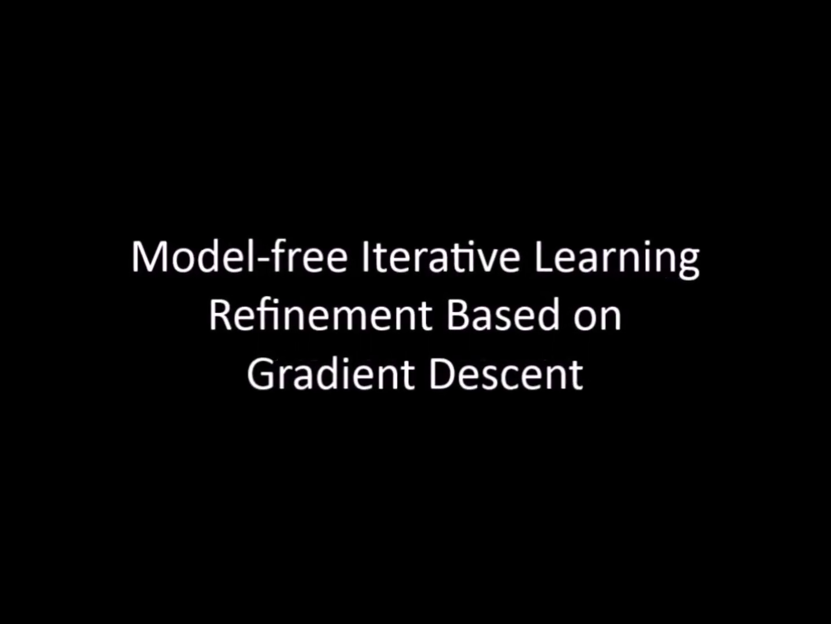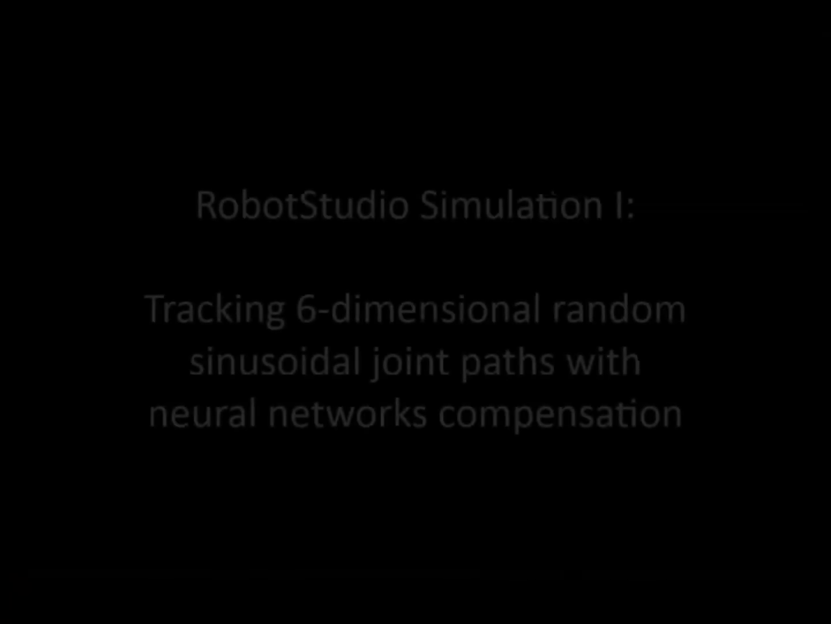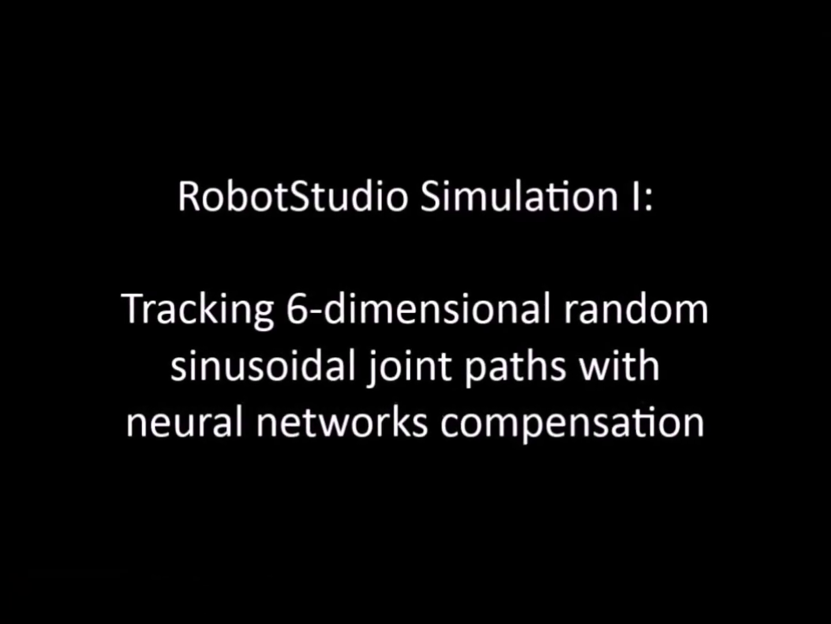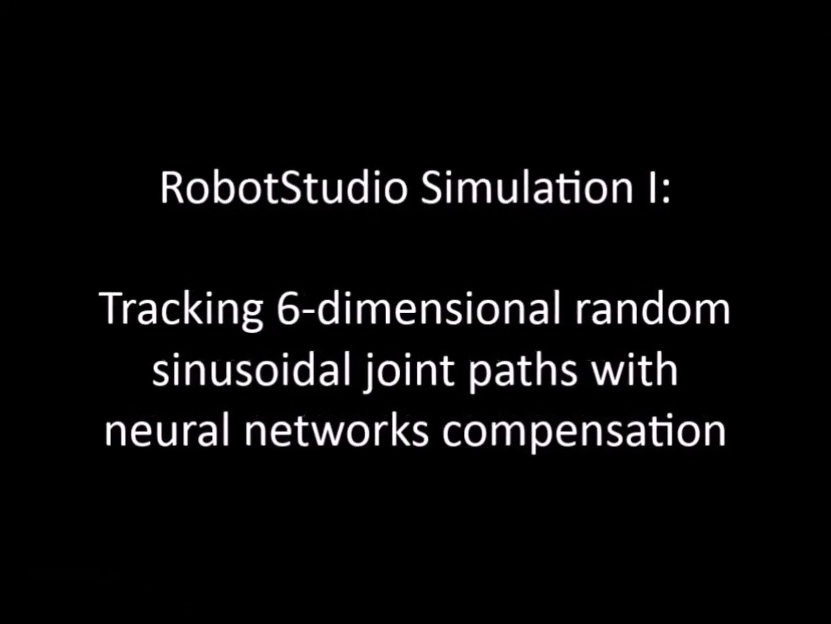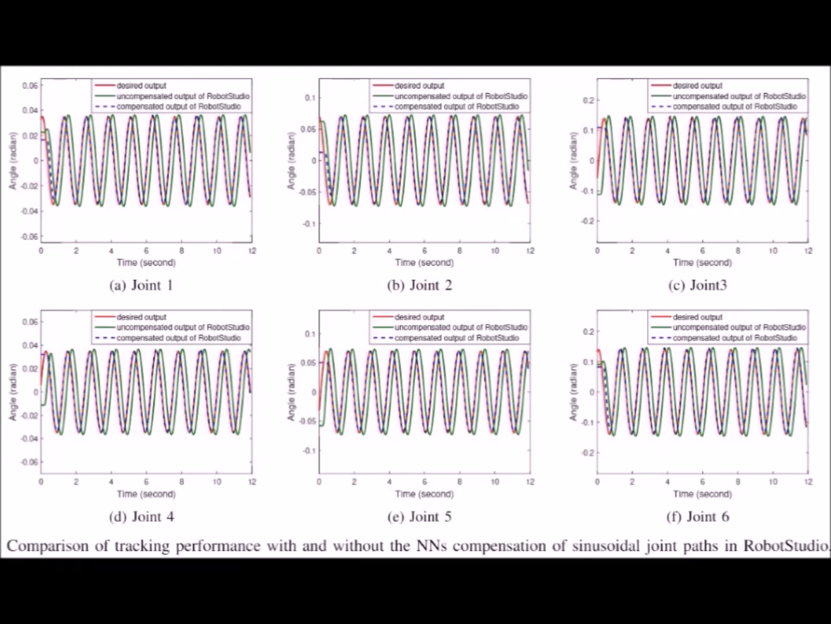And we implement gradient descent iterative learning control in a simulation environment, Robot Studio, to collect training data for the neural network training. We first test the trained network in Robot Studio for tracking a 6-dimensional sinusoidal joint trajectory. From the plot, you can see the network works well in compensating for the robot internal dynamics.